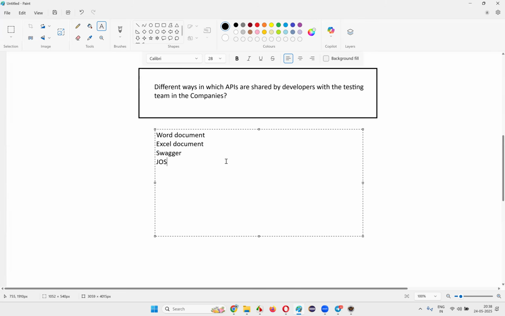JSON is one way. They will share JSON files having all this API information. Yeah, WSDL. Yes, WSDL files in case of SOAP API. That's also correct, Ashish. Yes. Any other ways, guys?